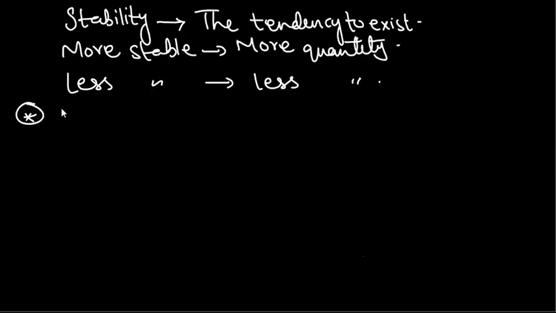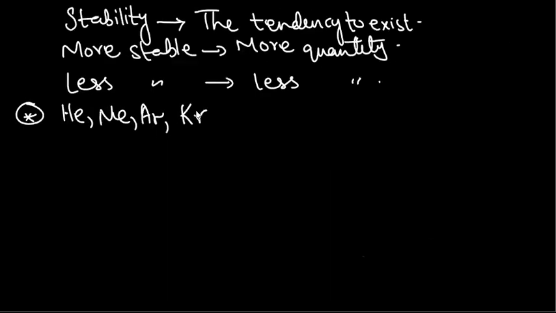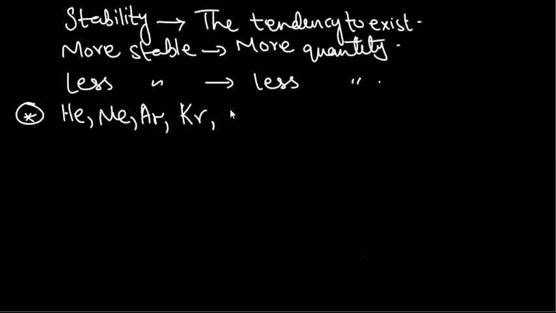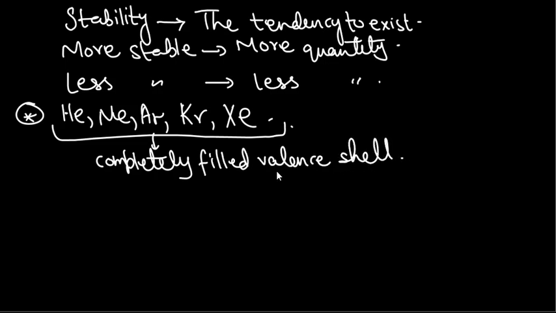When you look at these noble gases, helium, neon, argon, krypton, you might have already studied in your lower classes that they have a filled valence shell. Valence shell is basically the outermost shell of an atom.